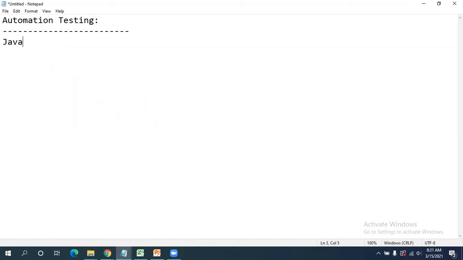You no need to worry about Java. I will take care of whatever is required for Selenium, and that part I'm going to cover in the Java part. If Java is 100%, we need only 3 to 5% of Java. That is very much enough for us, so you no need to panic about the Java side. We will discuss in a very easy manner what is Java and what are all the different things required for us. We don't need complete Java for our Selenium.